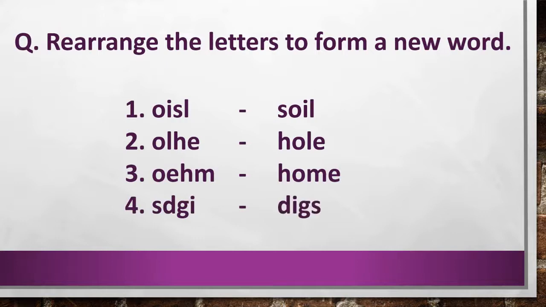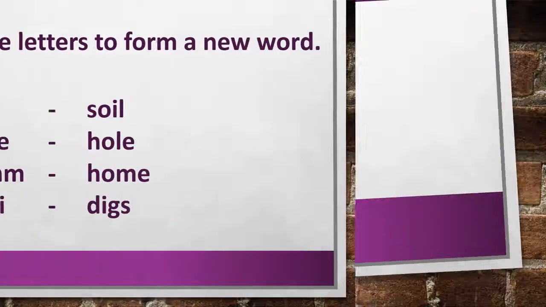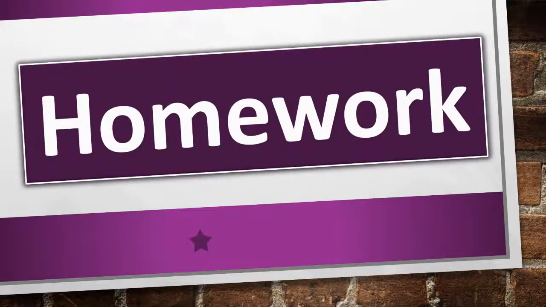So we can make D-I-G-S, digs. So children, in this way you all can practice forming new words. You will have the letters here and there, so you can arrange them in a proper way and make a meaningful new word.